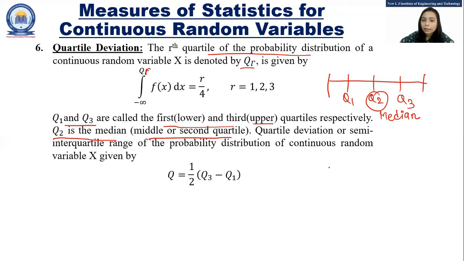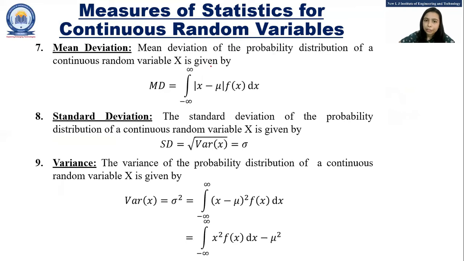Now, to get the quartile deviation or the semi-interquartile range for the probability distribution of continuous random variable x, we have to apply this formula. That is Q equals 1 by 2 into (Q3 minus Q1). Next is mean deviation. The mean deviation for probability distribution of continuous random variable x is denoted by MD. So MD equals integration from minus infinity to infinity of the absolute value of x minus mu into f of x dx.